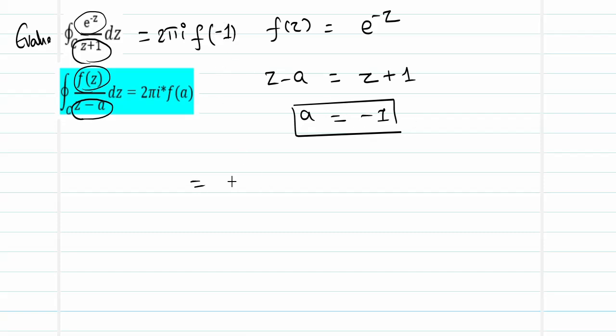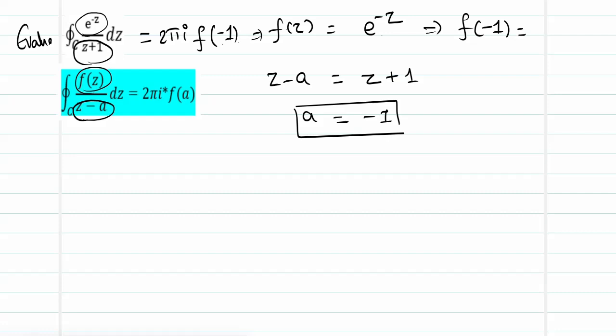So what will I do? This is going to be 2 pi I times f of minus 1. So what is my f of z? F of z is e power minus z. So if I replace my z with minus 1, what will I have? I will have e to the power of minus of minus 1.